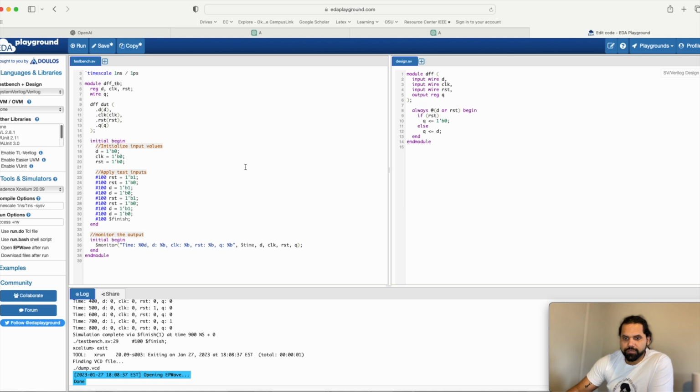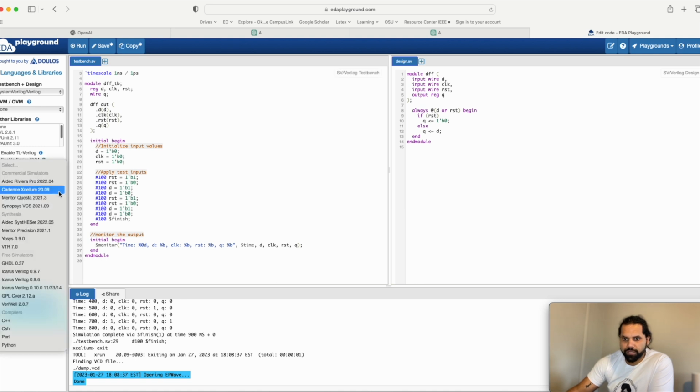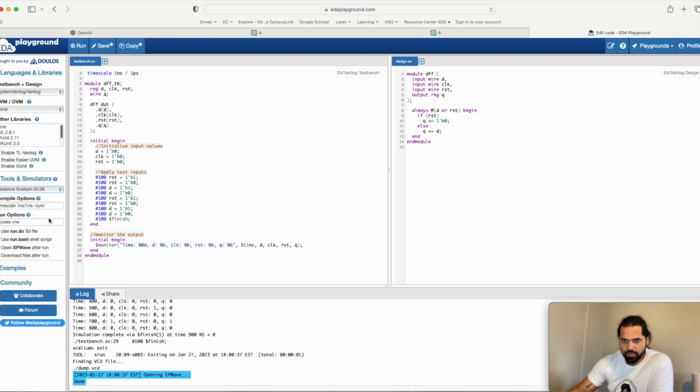Okay, so I have chosen Cadence, but you can choose any of these simulators here. I like this platform, and then your choice of design language. You can pick any of these. Right now we are in SystemVerilog or Verilog. So you click this button to see the waveforms.